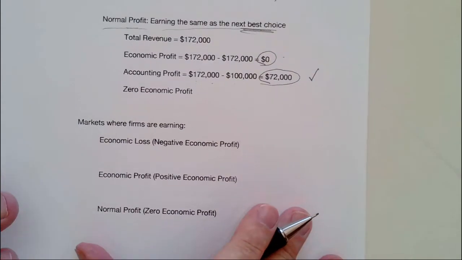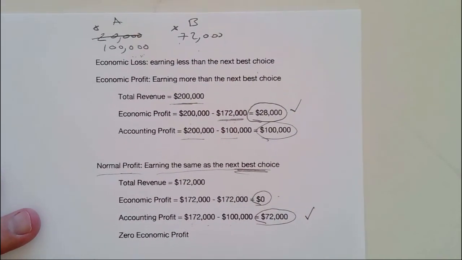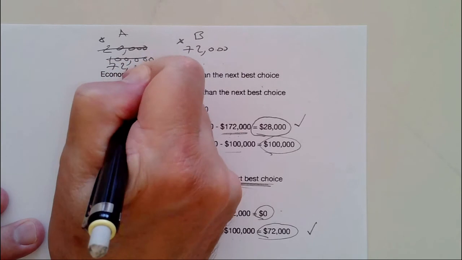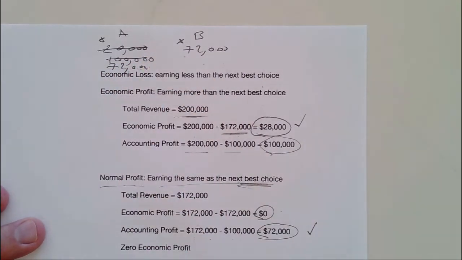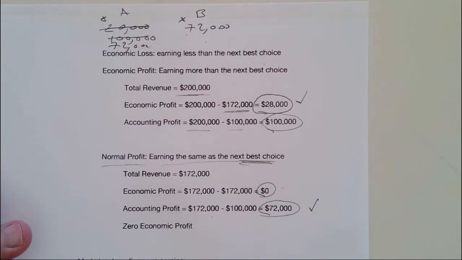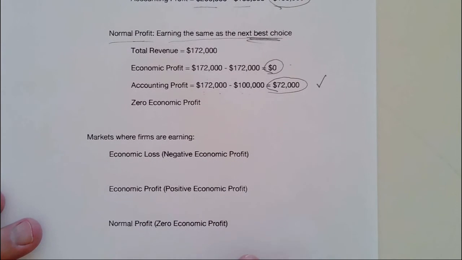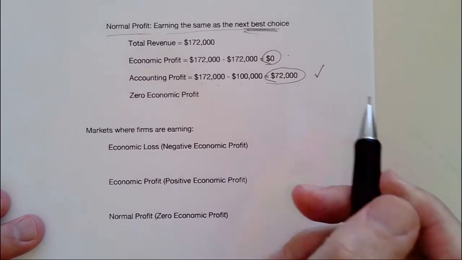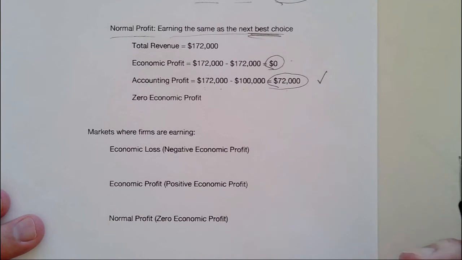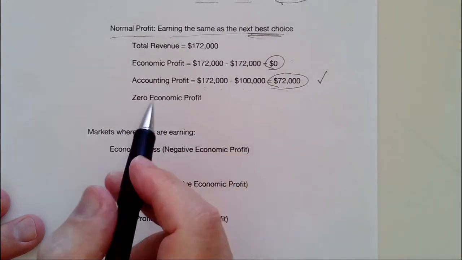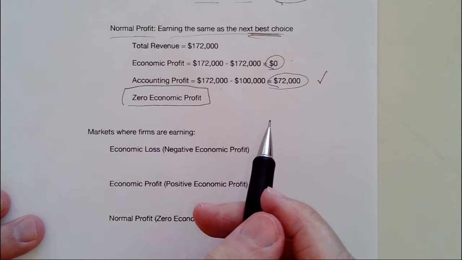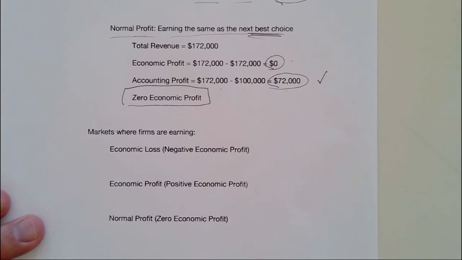Now the options are the same. Option A now is $72,000. Option B is $72,000. They're the same. There's no difference. So zero economic profit is telling us one thing and one thing only. You are making as much money here, accounting profit-wise, that you can make in your next best choice. So zero economic profit is okay. It means you're covering all of your expenses, your payments of bills, and you're also getting a return equal to what you can make in the other option.